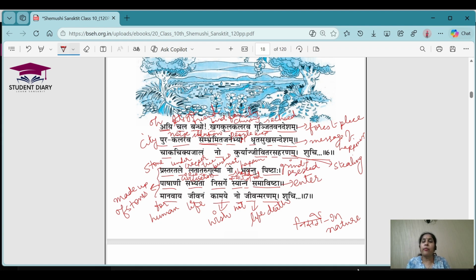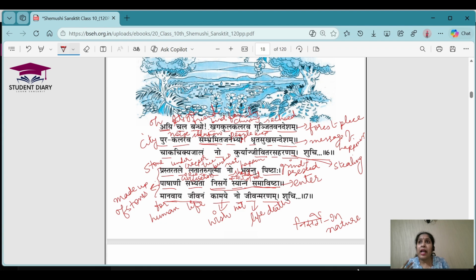So what is going to happen? If we are going to make the apartment, we are going to cut the trees, the creepers and bushes, everything. So he is praying that that should not happen. These should not get pressed under the stone. Okay, in the second line he's saying that the civilization which is made up of stones, like the concrete buildings, should not enter the nature. The entry of those kinds of buildings should be banned.